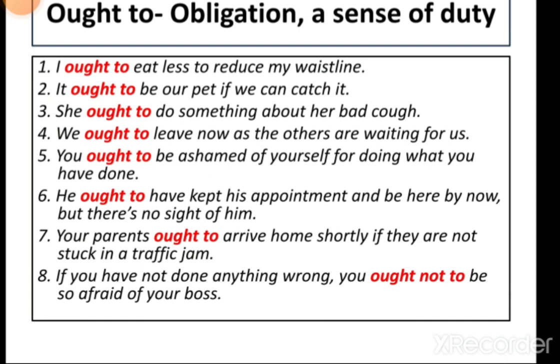Ought to comes after the subject and before the main verb in a sentence. Like in sentence first, I ought to eat less to reduce my waistline. Here, semi-modal ought to comes after the subject I and before the main verb eat, E-A-T. Similarly, it is so in other sentences, as in sentence 7th. Semi-modal verb ought to comes after the subject your parent and before the main verb arrive.